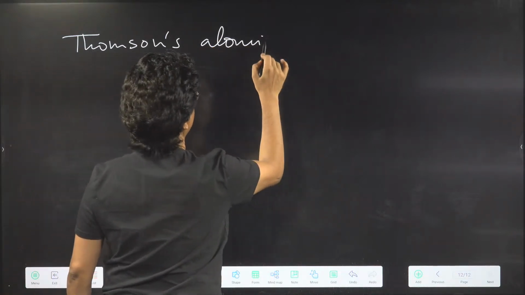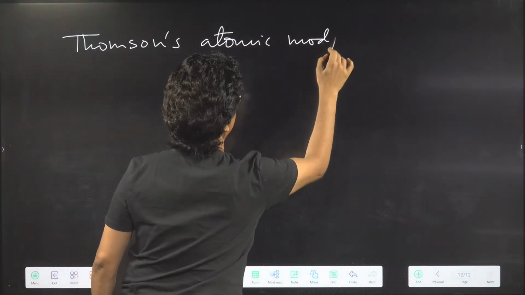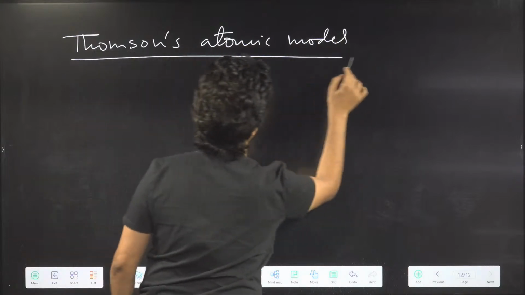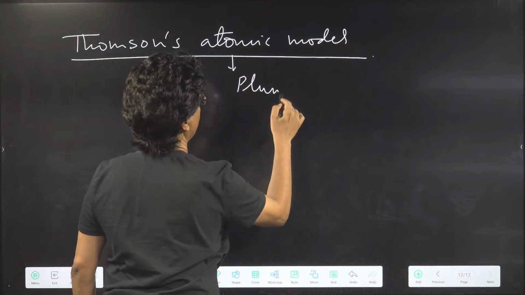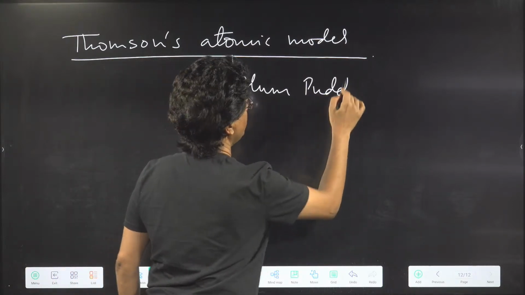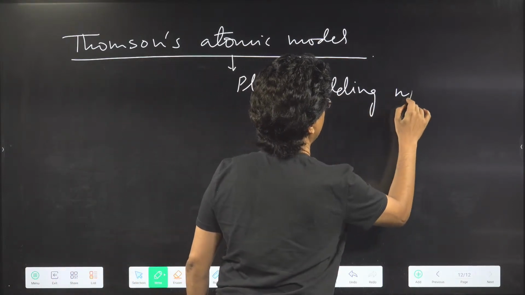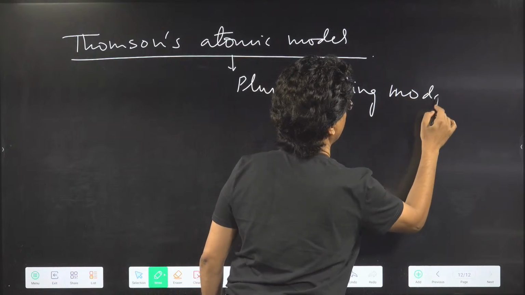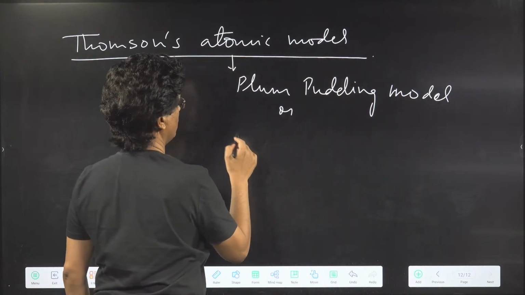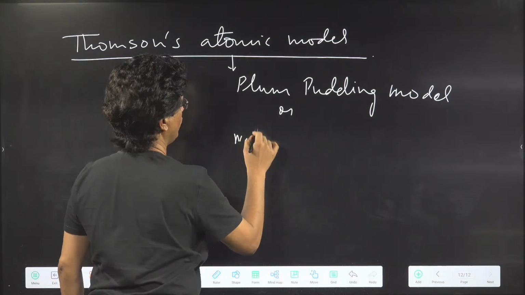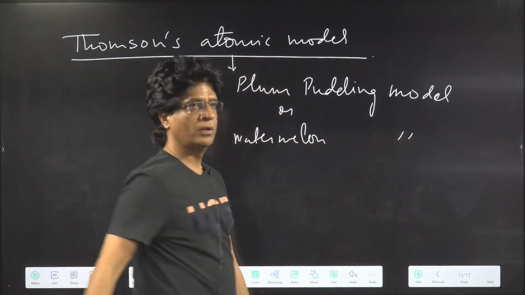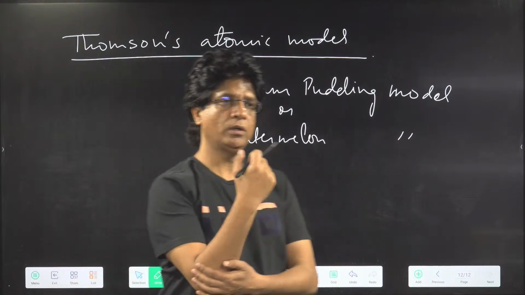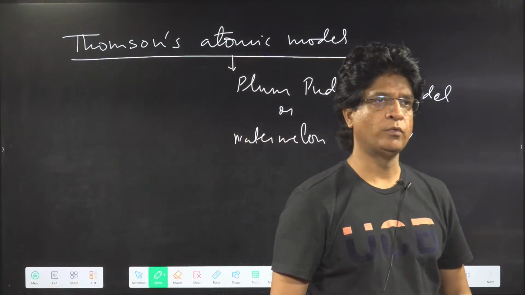atomic model, which is also called the plum pudding model, or the watermelon model.